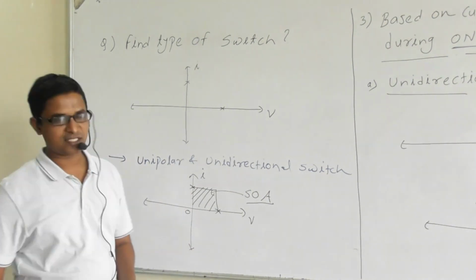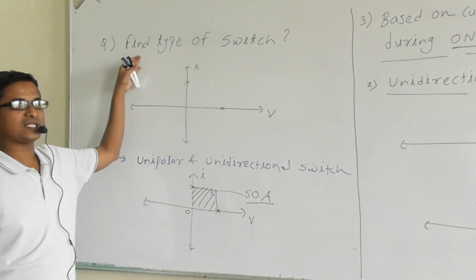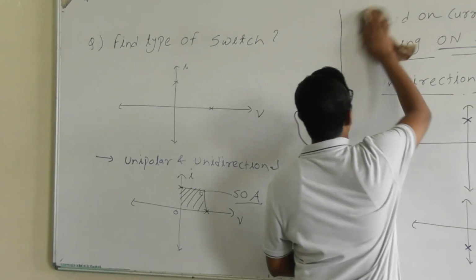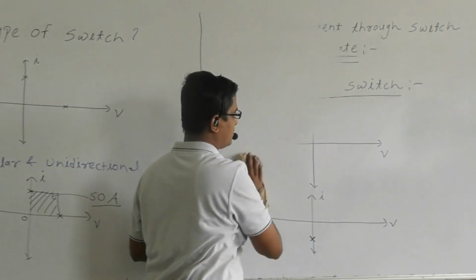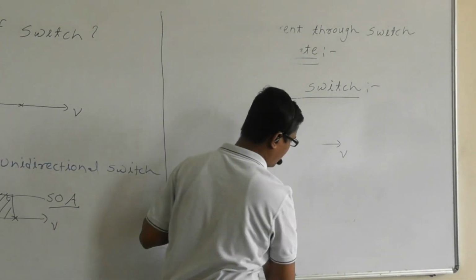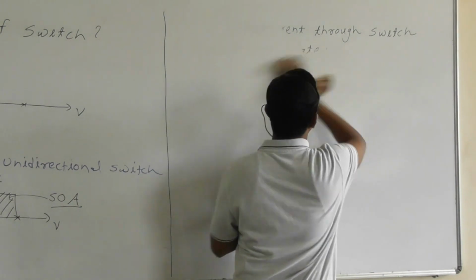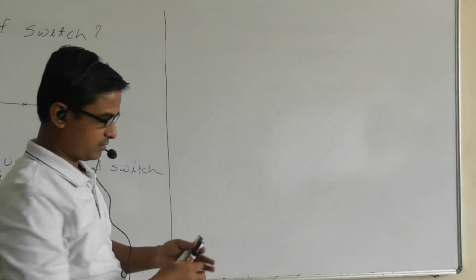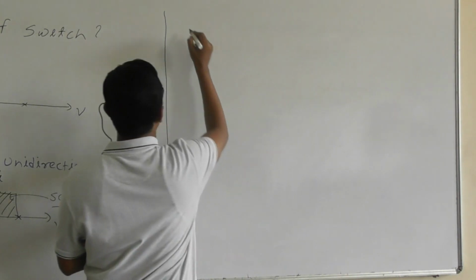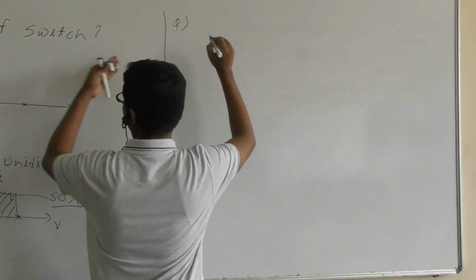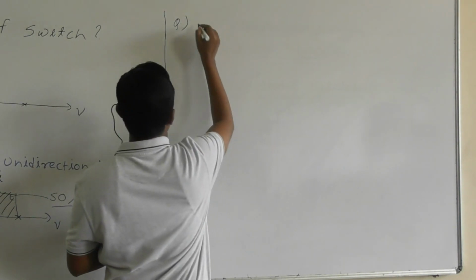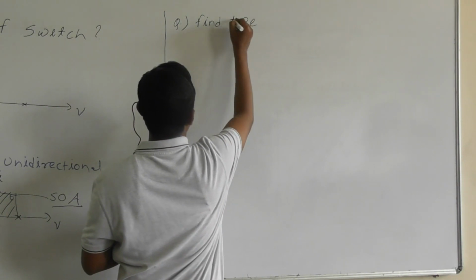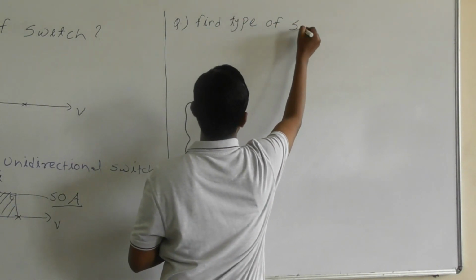Similarly, let us discuss one more example. Suppose we are having the same question, and now they have given the operating point locations as shown in the figure. So, the second question, same question: find the type of switch.